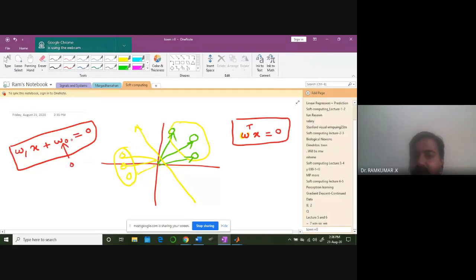The key point I am trying to convey is that W transpose X equal to 0 means any X on the line will be perpendicular to the weight. The weight is perpendicular to all the points X on the line. It means that the weight is perpendicular to the line you have drawn. Based on some random weights W0, W1, you have drawn a line, so the weight should always be perpendicular to that line.